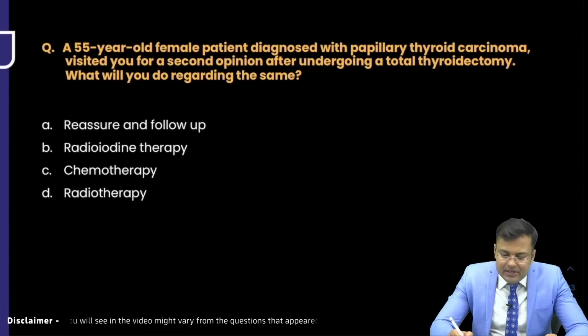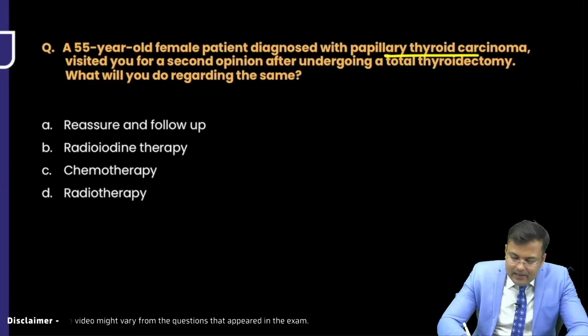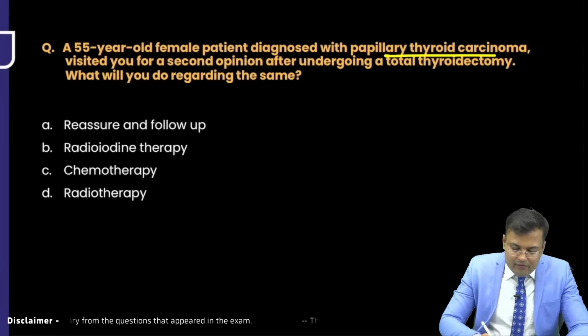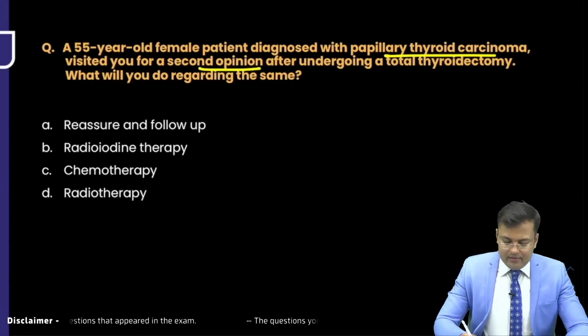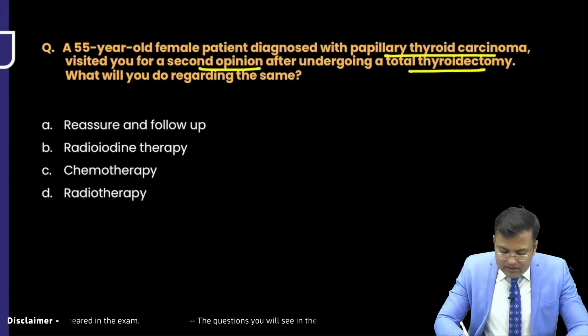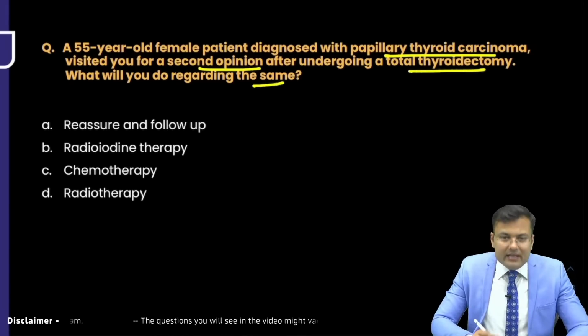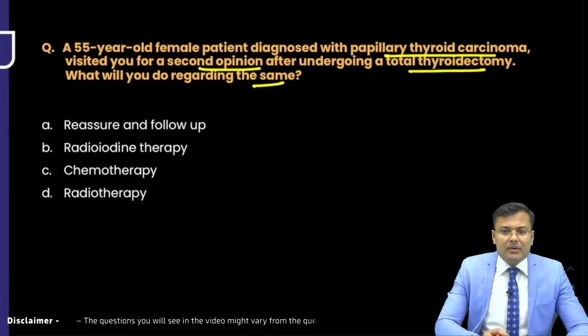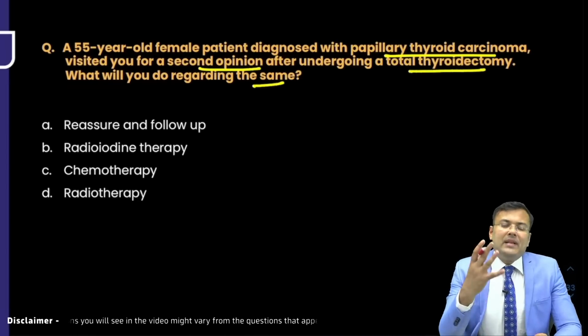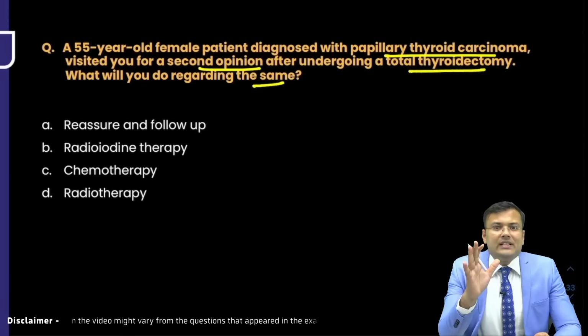A 55-year-old female patient diagnosed with papillary carcinoma thyroid visited you for a second opinion after undergoing a total thyroidectomy. What will you do regarding the same? Now see the problem. Whenever a patient has papillary carcinoma thyroid, total thyroidectomy is done.